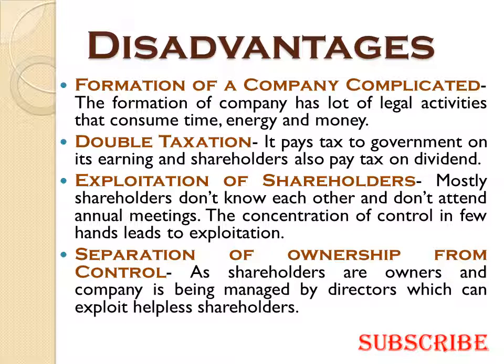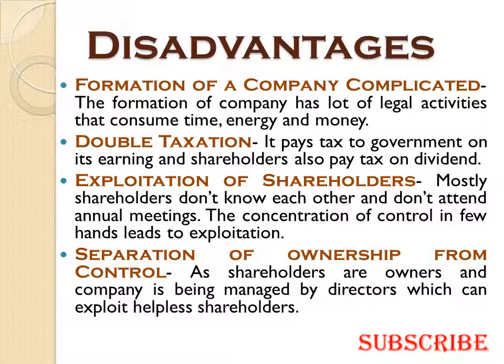The next disadvantage is separation of ownership from control. In a company, ownership lies in the hands of shareholders, but control lies in the hands of directors or the management. The major motive of the management is always to carry on the work in such a manner that it is beneficial to the owners of the company and brings more returns to the shareholders.